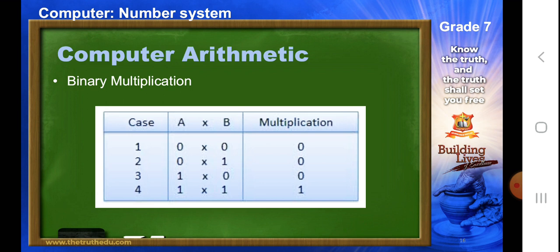Next comes binary multiplication. These are the rules. 0 into 0 is 0, 0 into 1 is 0, 1 into 0 is 0, and 1 into 1 is equal to 1. So there is nothing to carry here, hence we are not discussing about carrying the number.